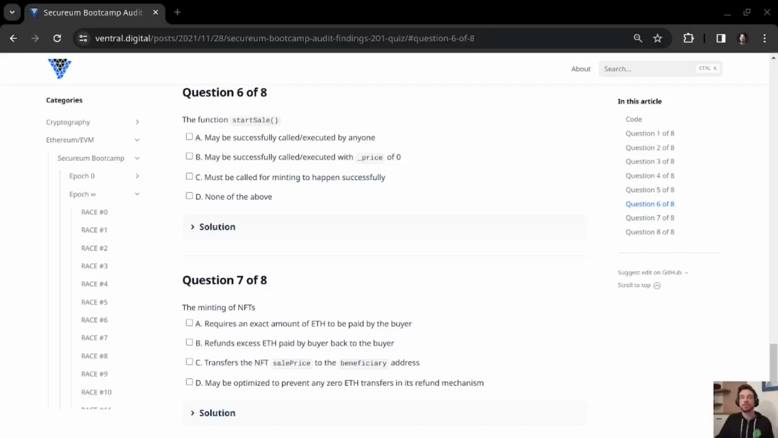In this video, we will be looking at both the questions 6 and 7 of the race number 3 from the Secureum Bootcamp. We're looking at two questions here because we have covered most of these aspects already in previous questions, so it should be quite quick. The first one, number 6, says the function start sale may be successfully called or executed by anyone, may be successfully called or executed with a price of 0, must be called for minting to happen successfully.